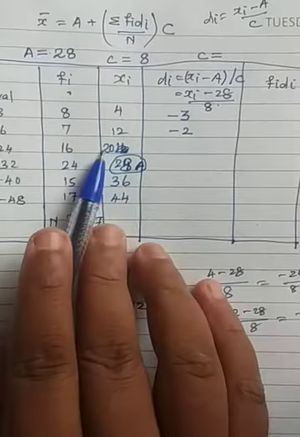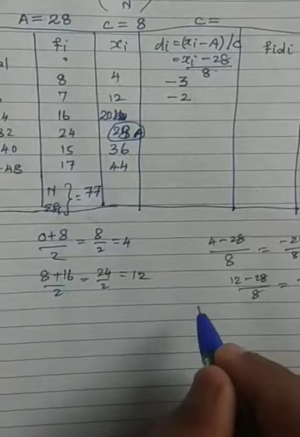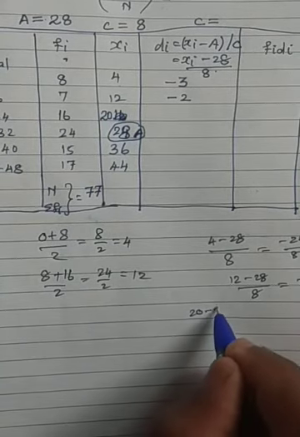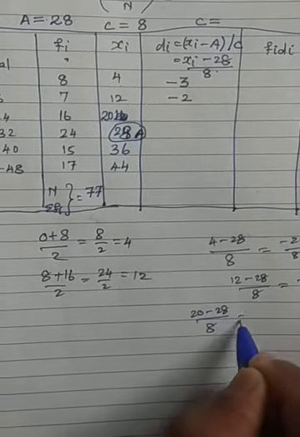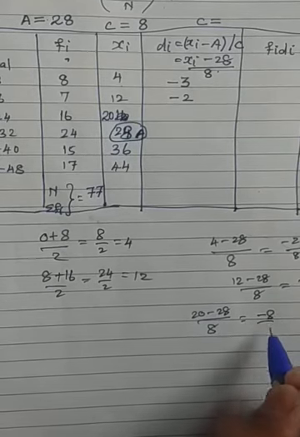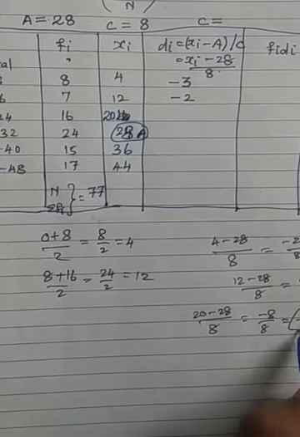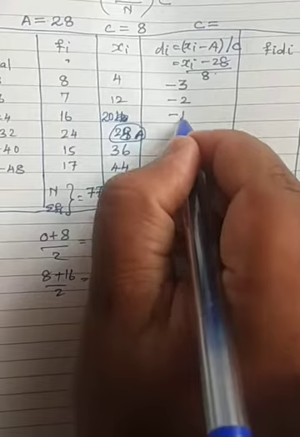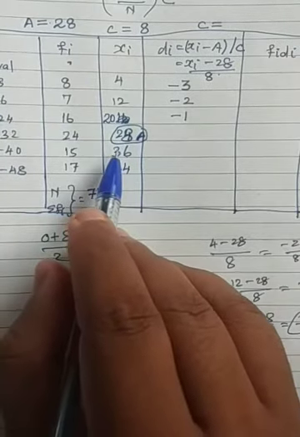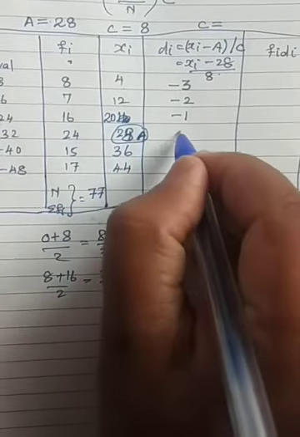The next one is 20. Again, 20 minus 28 by 8. That is 20 minus 28, which is minus 8, divided by 8. So the answer is minus 1. Again, 28 minus 28 is 0. 0 by 8, 0 only will come.